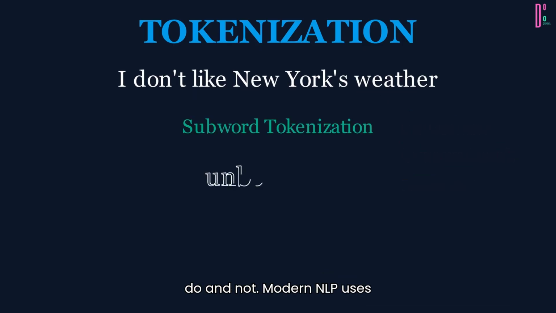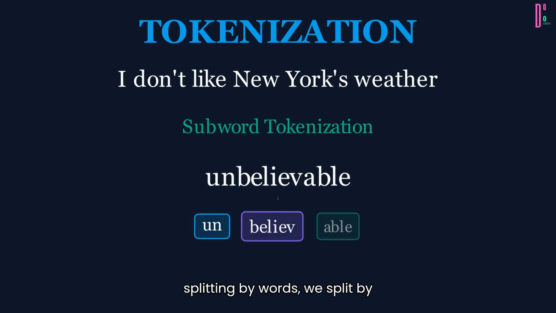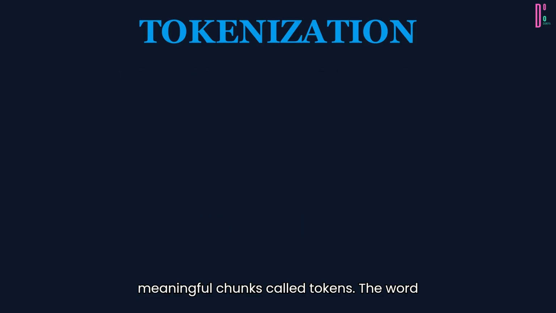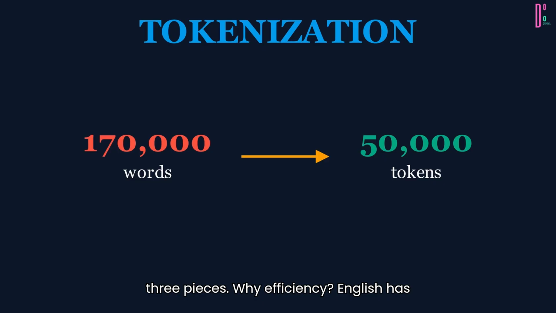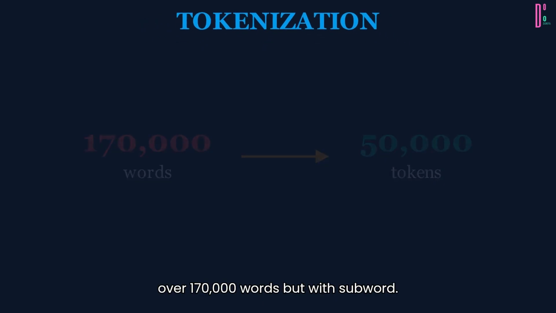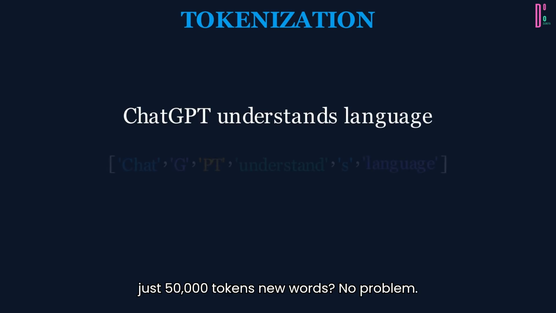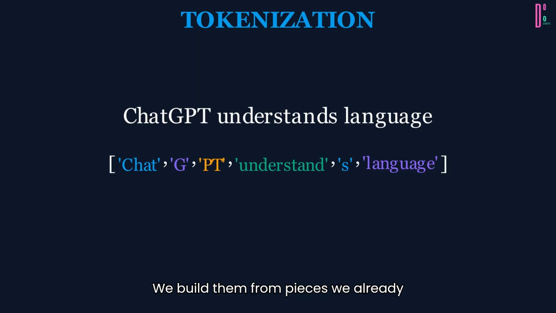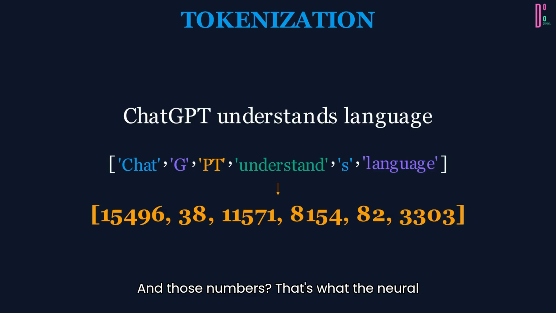Modern NLP uses subword tokenization. Instead of splitting by words, we split by meaningful chunks called tokens. The word unbelievable might become un-believe-able, 3 pieces. Why? Efficiency. English has over 170,000 words, but with subword tokens, we can represent all of them with just 50,000 tokens. New words? No problem. We build them from pieces we already know. Watch how a sentence gets tokenized. Each piece becomes a number. And those numbers? That's what the neural network actually sees.